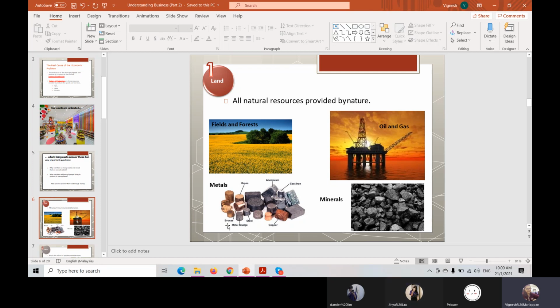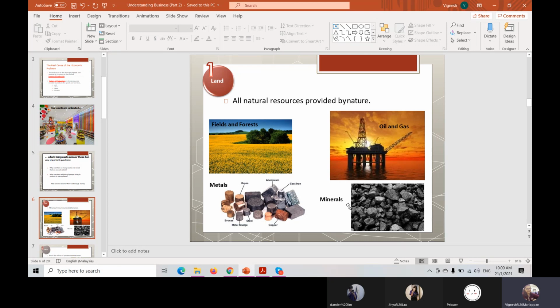Metals, just remember metals, of course you know, is everything: aluminium, copper, steel, everything is included in metal. Oil and gas, of course, is a natural thing. Forests and fields, everything are natural things. Even minerals, we call this a mineral. So all of these are provided by nature.